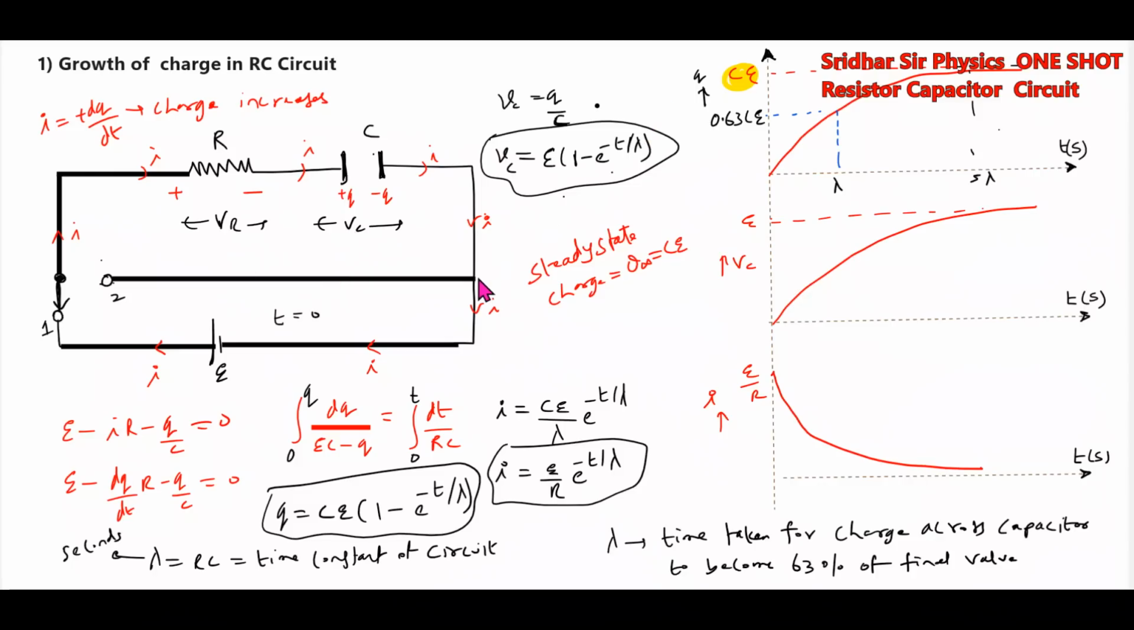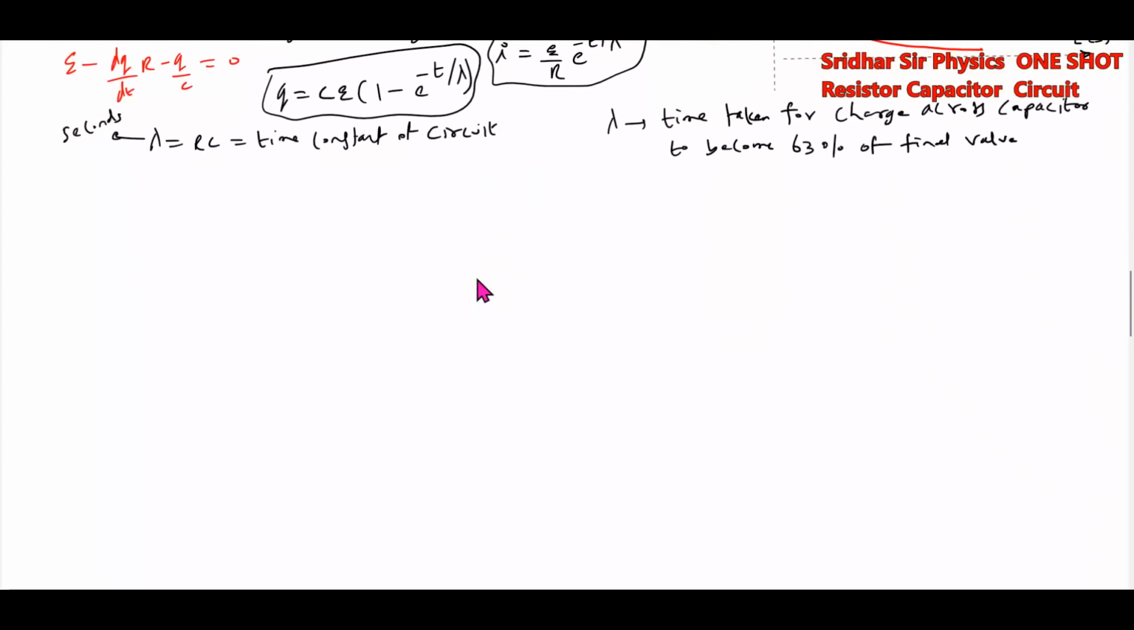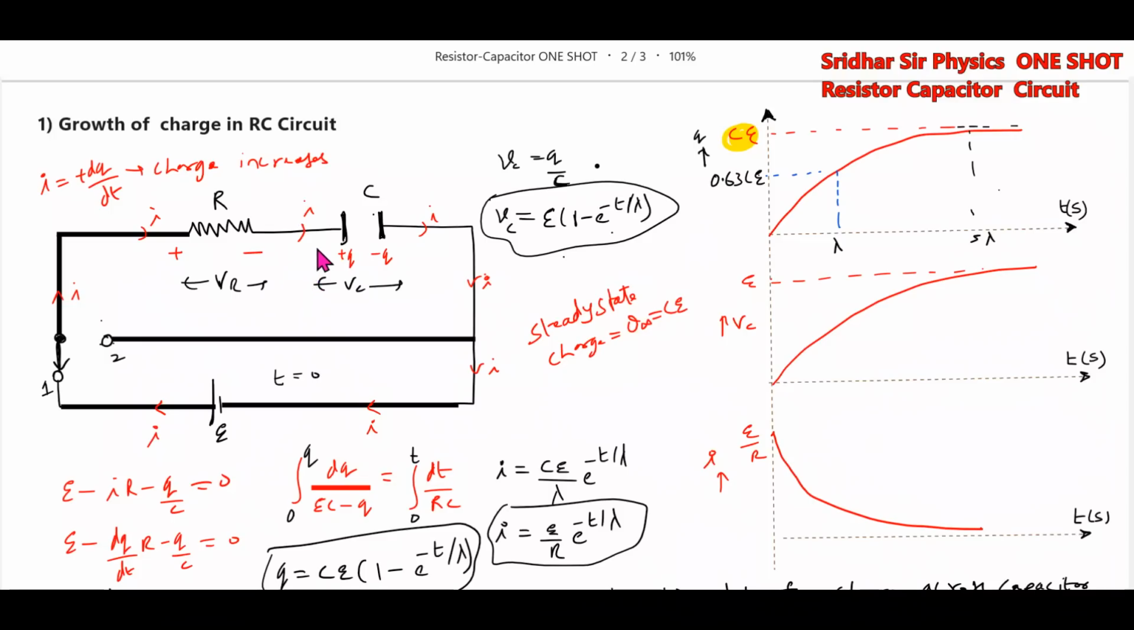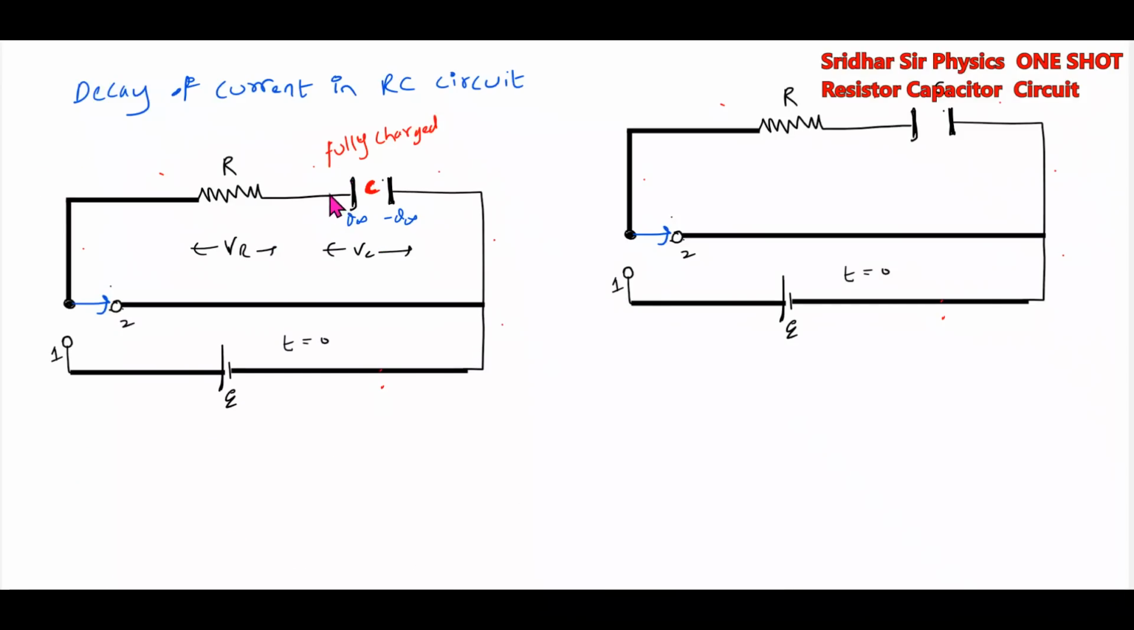Once it is fully charged, the switch is moved to position 2. The same circuit will take it. Once the capacitor is fully charged, I'll move the switch from 1 to 2. Then the capacitor will behave like a cell. It was having a charge, so it starts discharging. The discharging current will flow like this, plus minus. This will be the path. There won't be current through the cell.